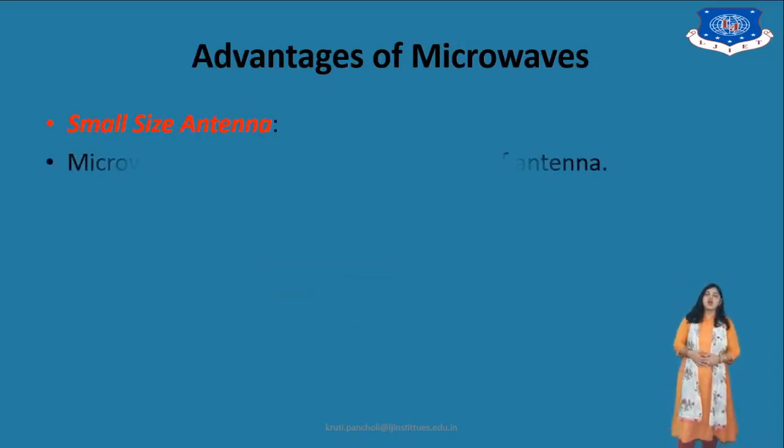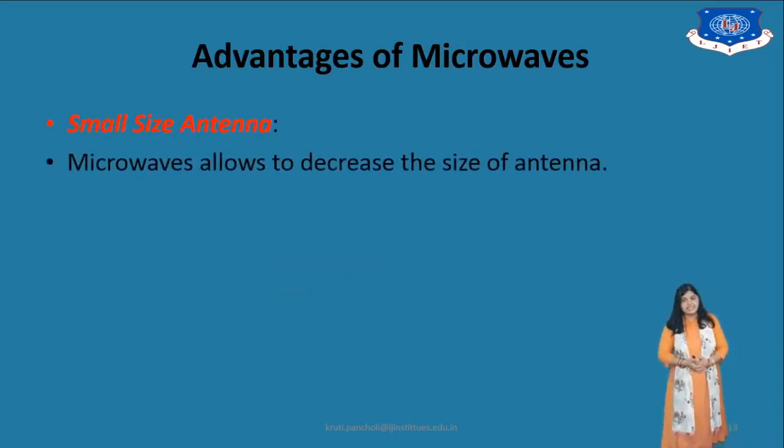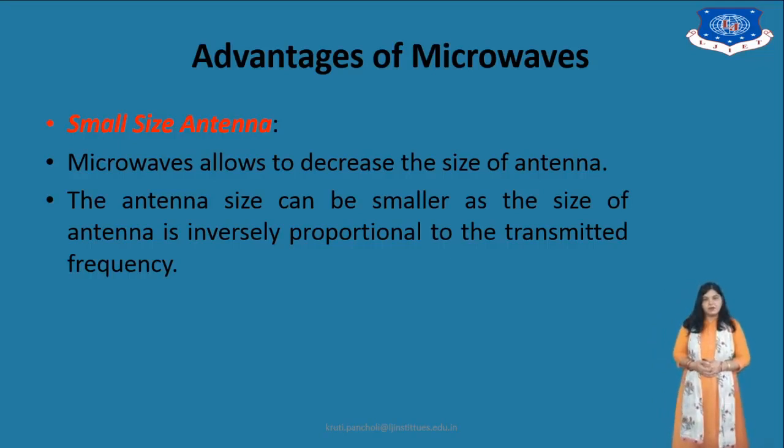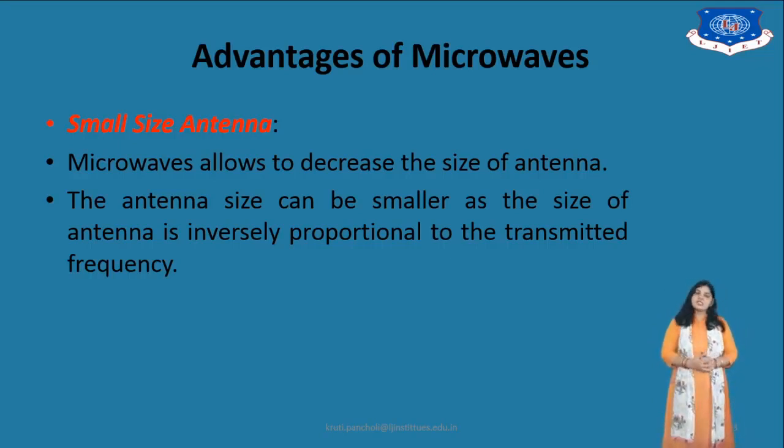Another advantage is the small size antenna. Microwave allows us to decrease the size of the antenna. The size of the antenna depends upon the value of lambda. The antenna size will be smaller, as the size of the antenna is inversely proportional to the transmitted frequency.